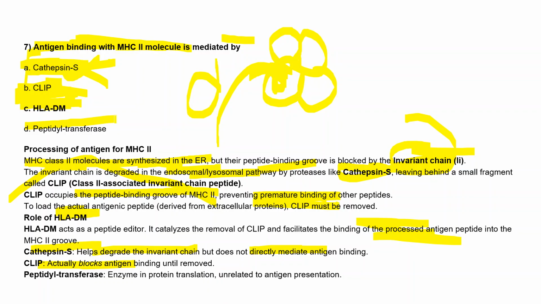As the name suggests, this is an enzyme in protein translation, where during the translation process there is a transfer of the peptide from the peptidyl site to the amino acid at the acceptor site. That is where the role of peptidyl transferase comes in, and it is not related to antigen presentation at all, right?